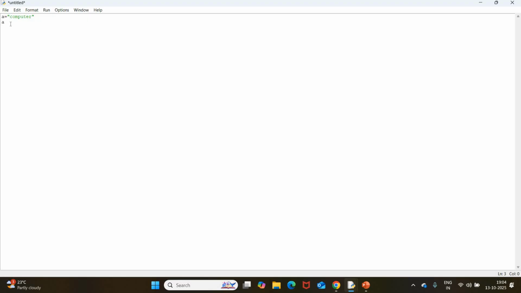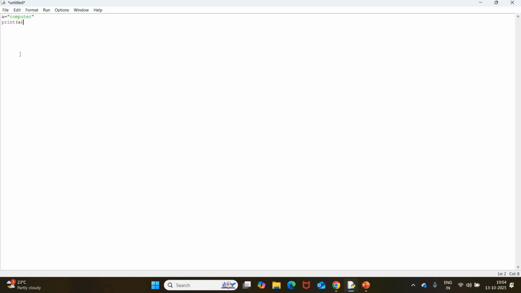So if I want to get the output from the normal mode, I need to use the print function compulsorily. It is a must. We have to use the print function in normal mode to see the output.